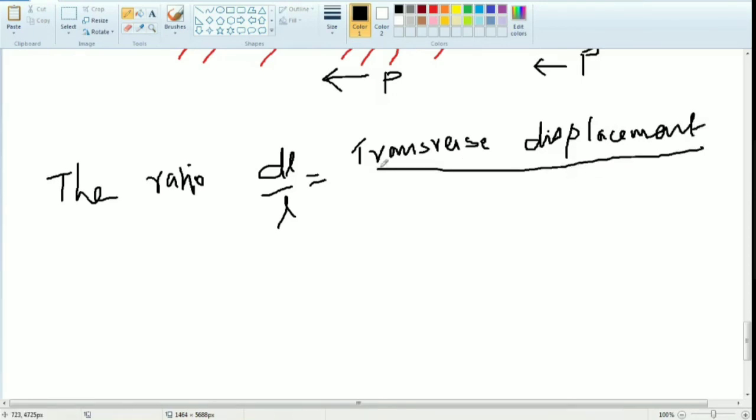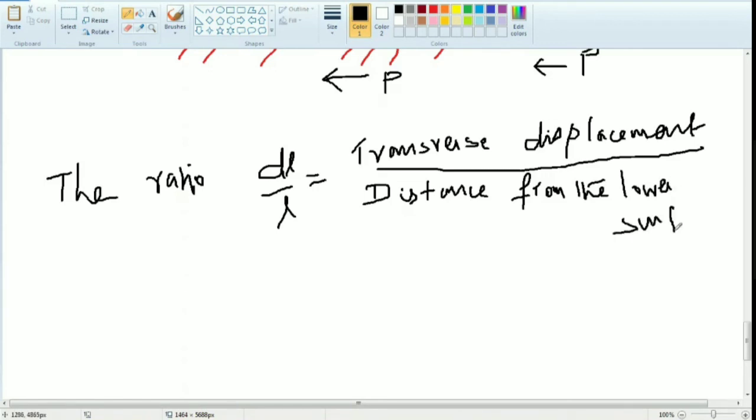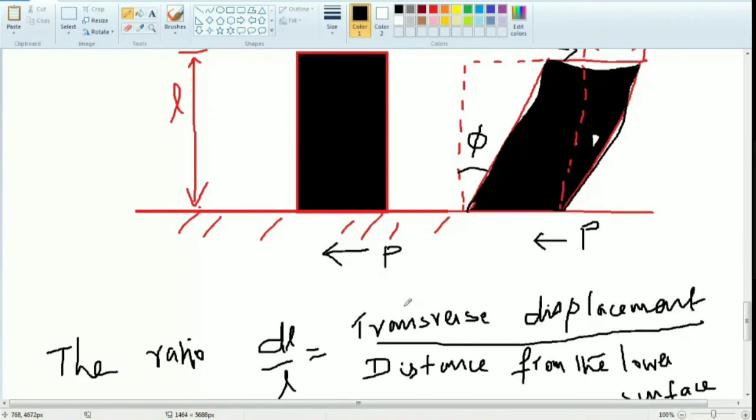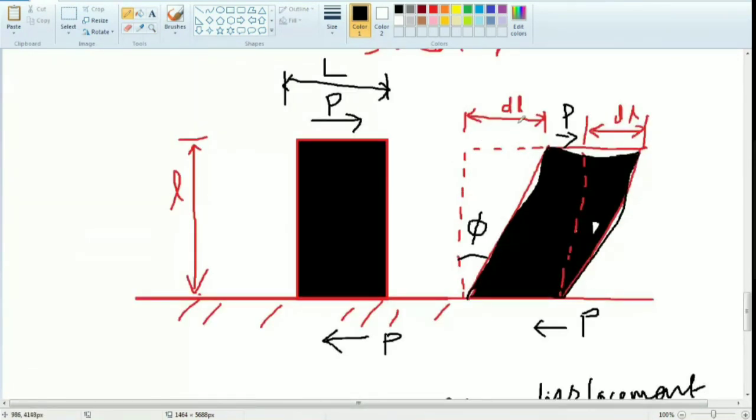divided by distance from the lower surface, distance from the lower surface. Check the diagram. What is meant by transverse displacement and distance from the lower surface? Where we have dl, the top, this dl is called transverse displacement.